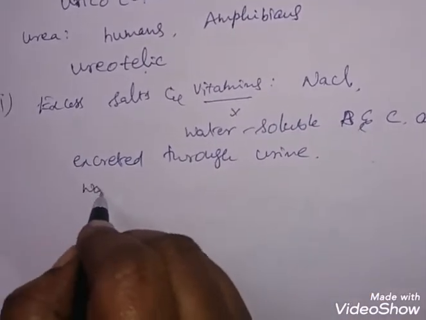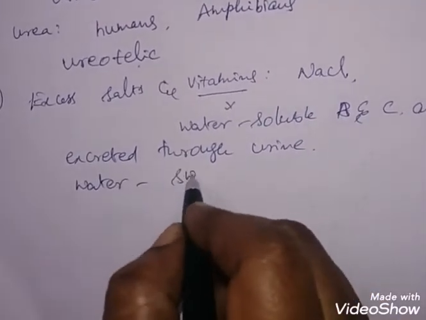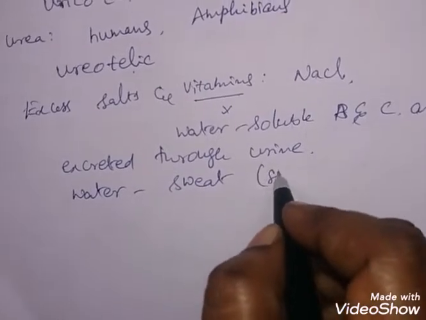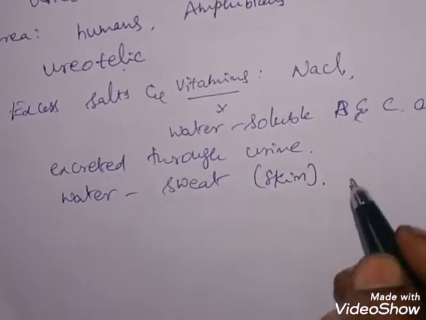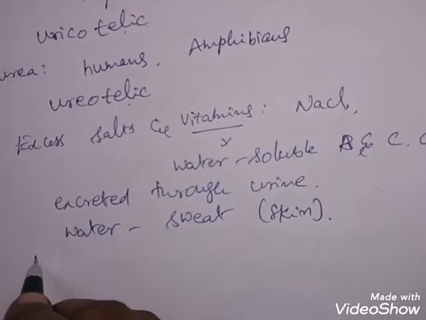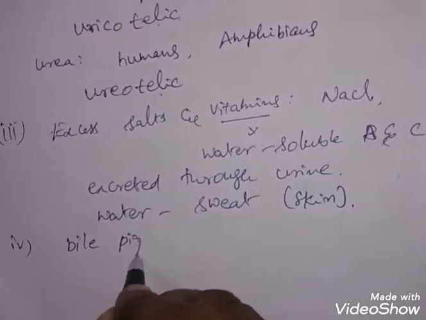Some of the water is also lost through sweat, and the organ involved in this is the skin. Then the other waste products are bile pigments.